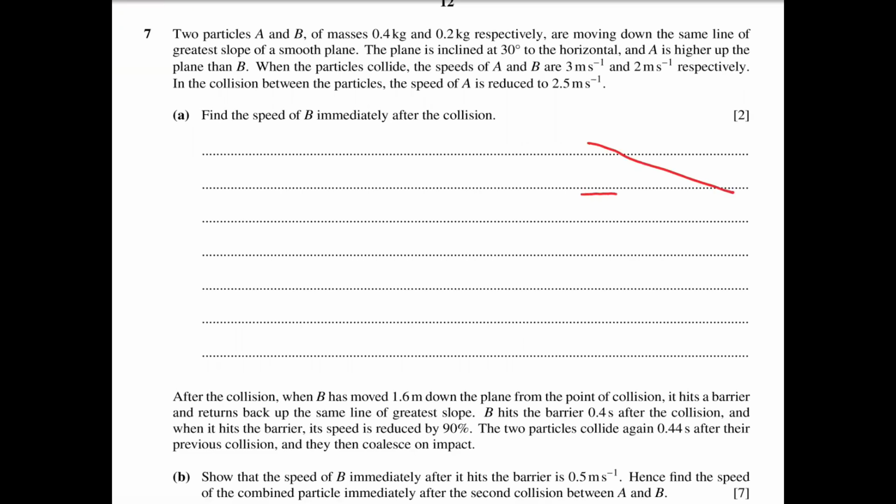The plane is inclined at 30 degrees to the horizontal with A higher than B on the plane. A has the weight 4 Newton and B has the weight 2 Newton.